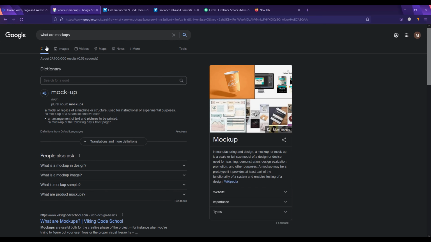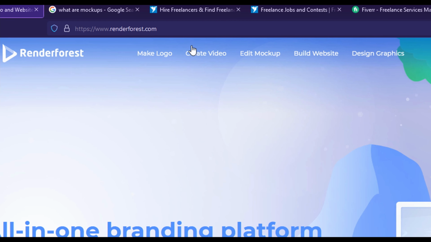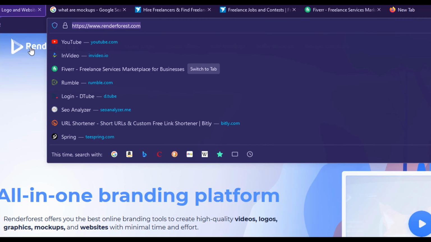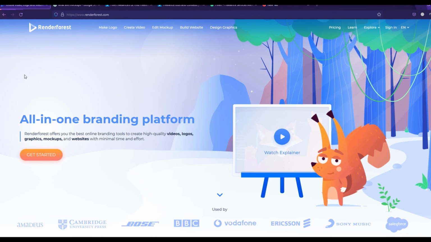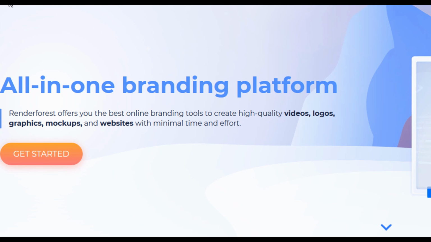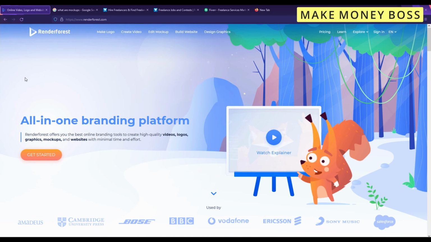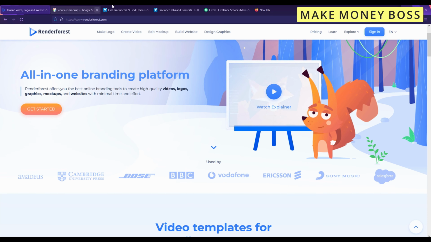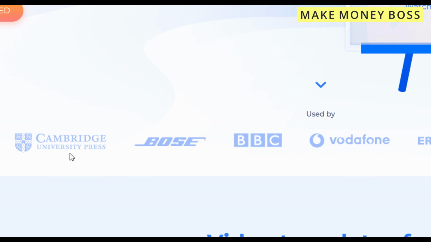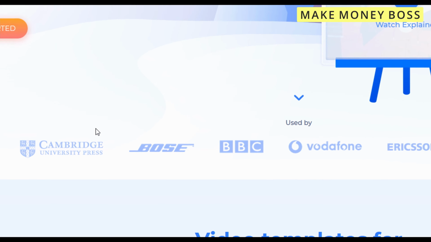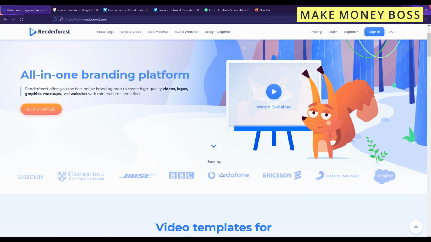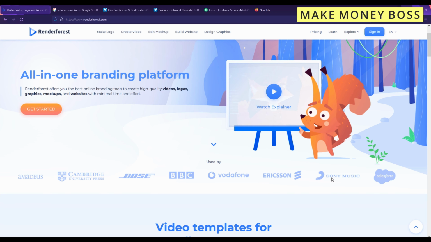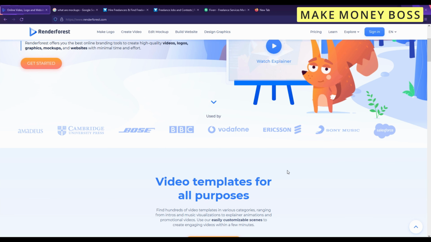The first thing you need to do is go on a website called renderforest.com. Renderforest.com is a free to use website that lets you create videos, logos, graphics, mockups, and even websites. You can do a lot of things on this website, and you can see it has been featured on Mendes, Cambridge, even Bose, the headphone making company. I'm pretty sure you heard of them. BBC, Vodafone, Ericsson, Sony, and many other companies.